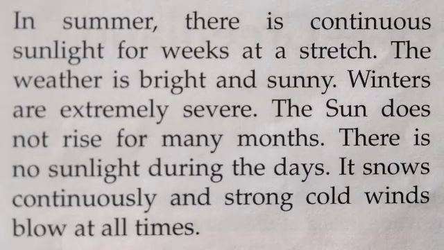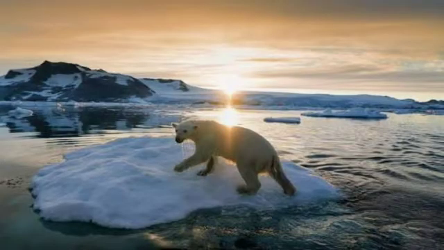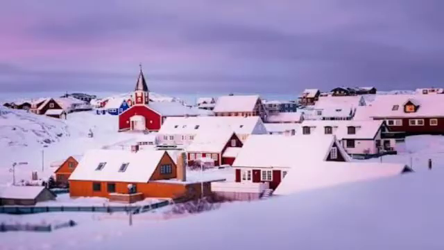In summer, there is continuous sunlight for weeks at a stretch. There is no night during the summer months, and there is continuous sunlight for weeks at a stretch. Means for many weeks there is sunrise, there is daytime and there is no night. The weather in Greenland during summer is bright and sunny.